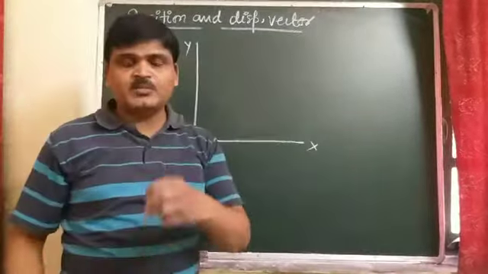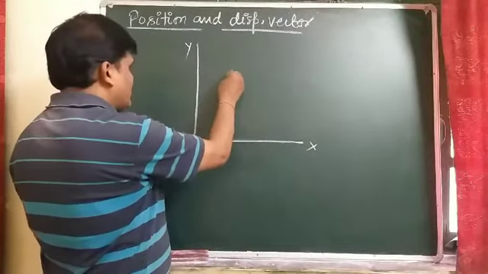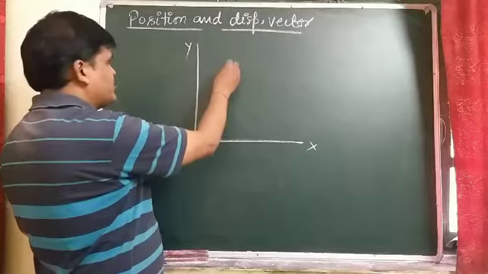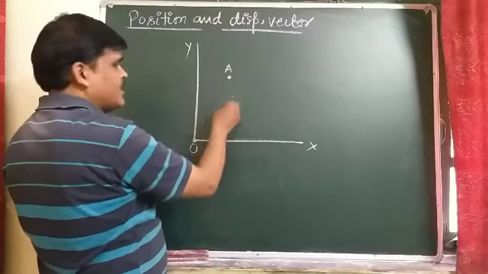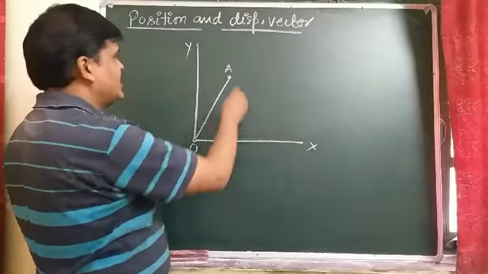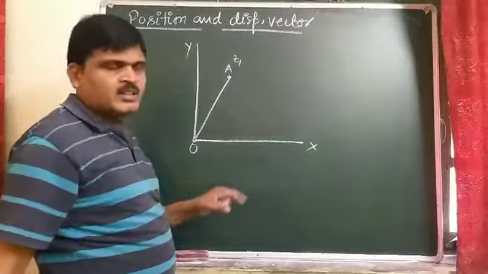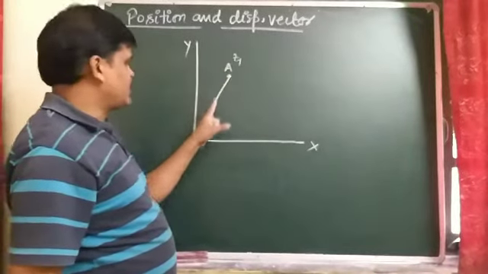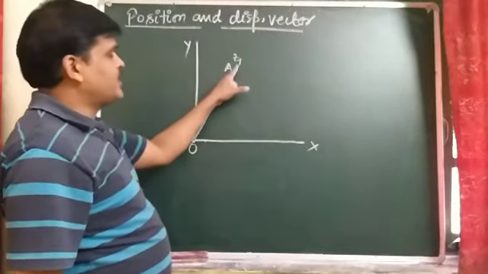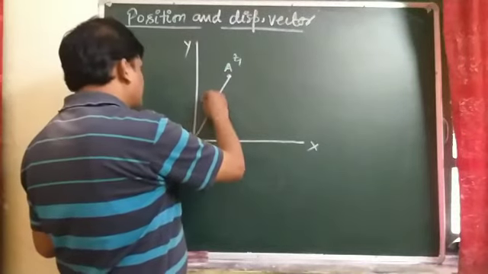Suppose an object is moving in the xy plane, and the object's position, at point A, from the origin at any instant of time, suppose T1.